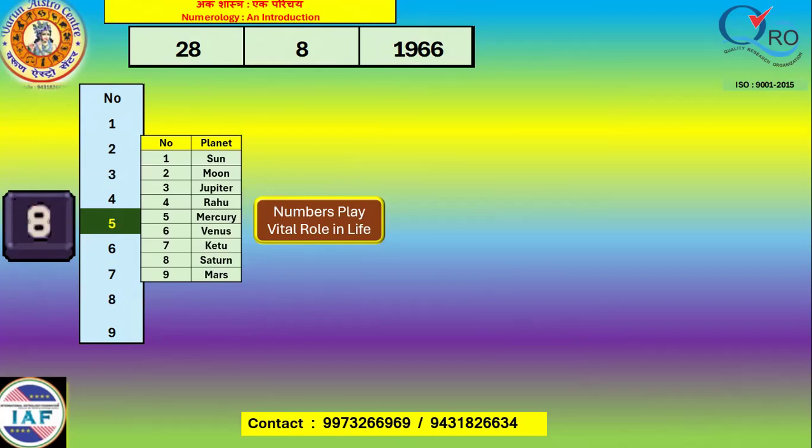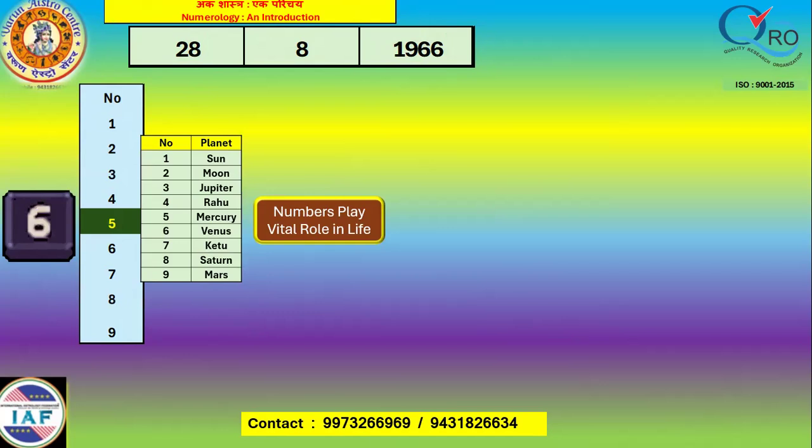The most important number is the date added together and converted into a single digit. It is the prime number or driver. The date, month, and year added together and converted into a single digit is the conductor. And driver and conductor compatibility is a must. If it is not compatible, then problems occur in the life of the native. So we will calculate this.